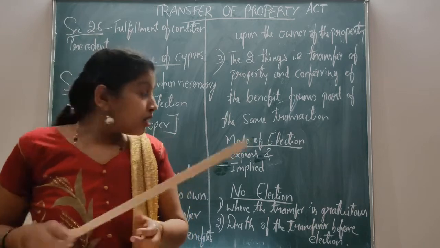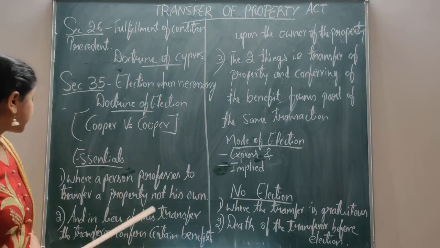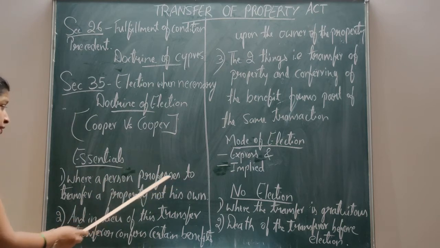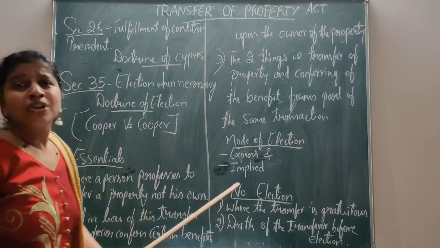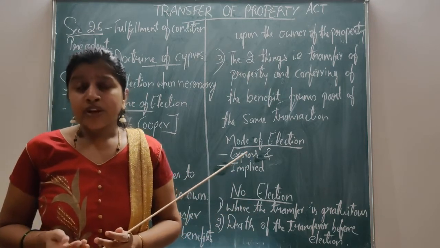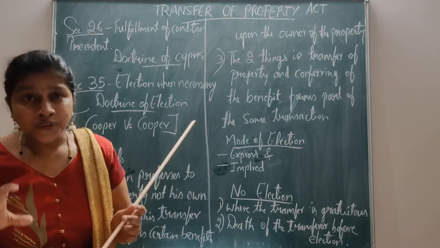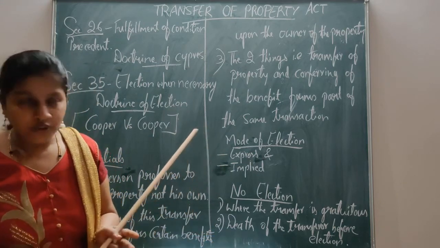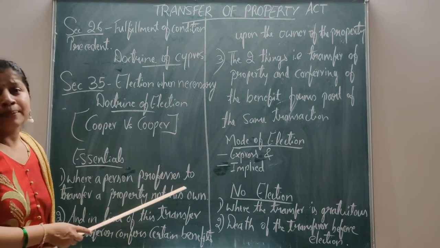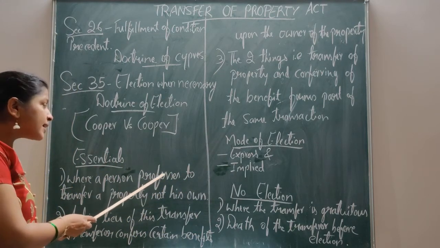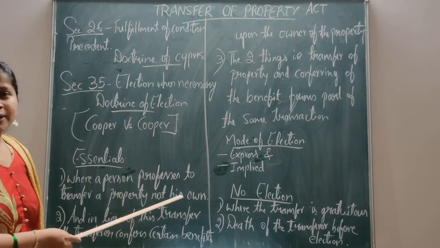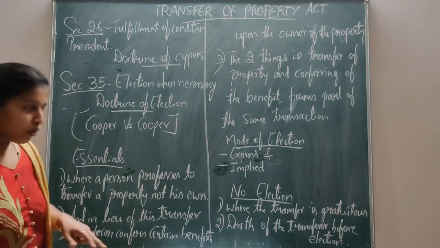Now, as I told you the essentials, the first essential says: when a person professes to transfer a property not his own. There is a person who makes a transfer. He is not the owner of the property, but for the purpose he is called the transferor here. He is just professing to transfer. Professing means here an agreement or making a contract to transfer the property of not his own.